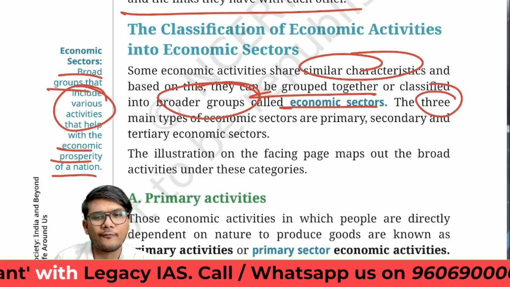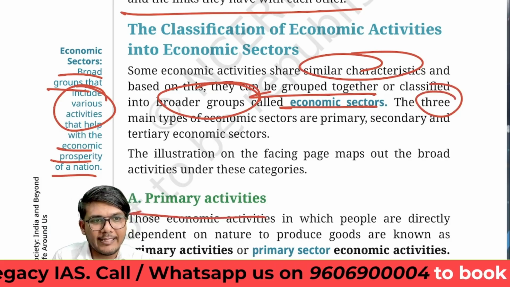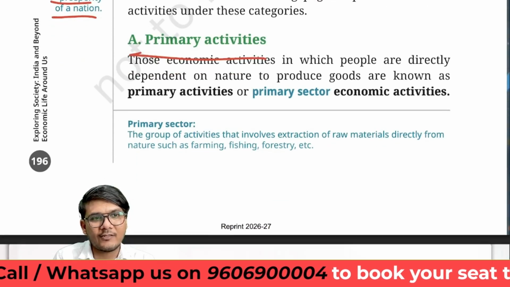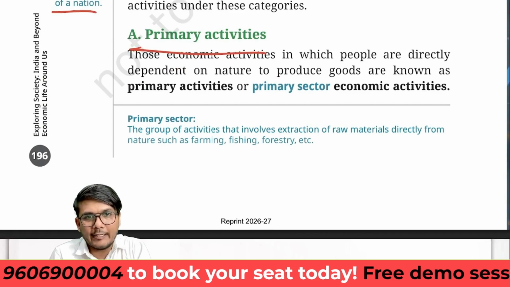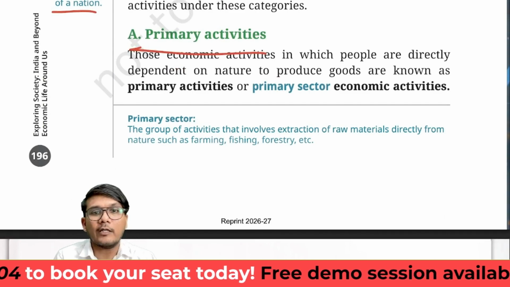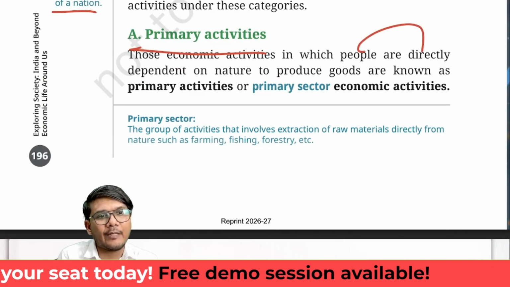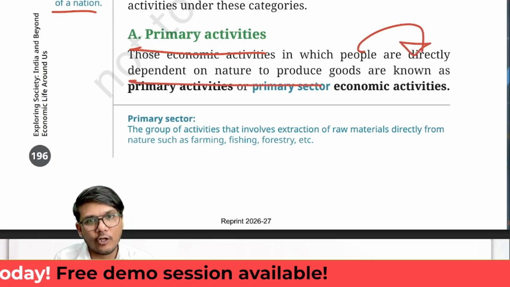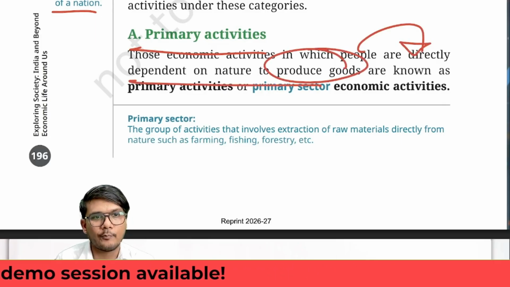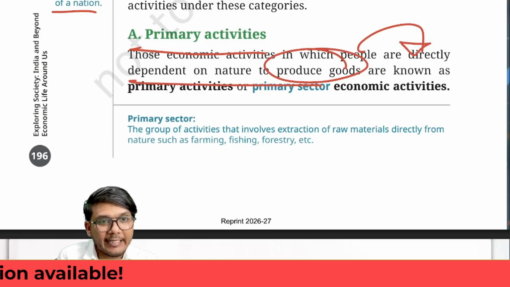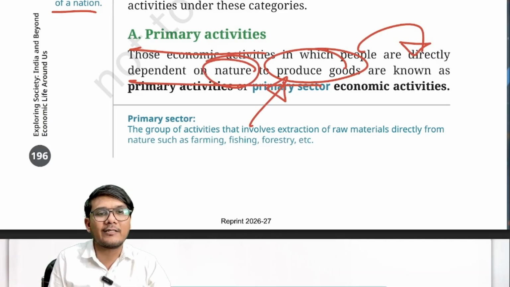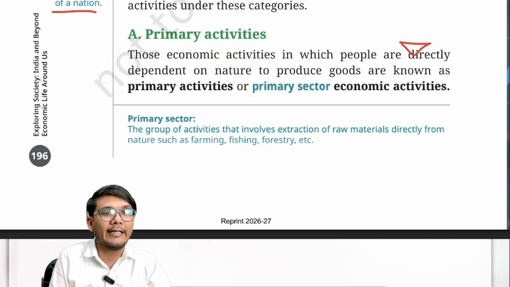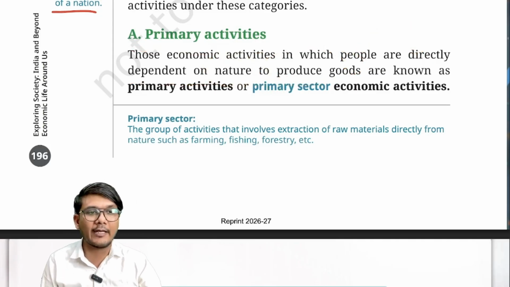So let's look at the very first one, that is, the primary sector. The primary sector is that sector in which people are of course related to economic activity, but they are directly dependent on nature for the produce that they are producing. So what is the primary activity?